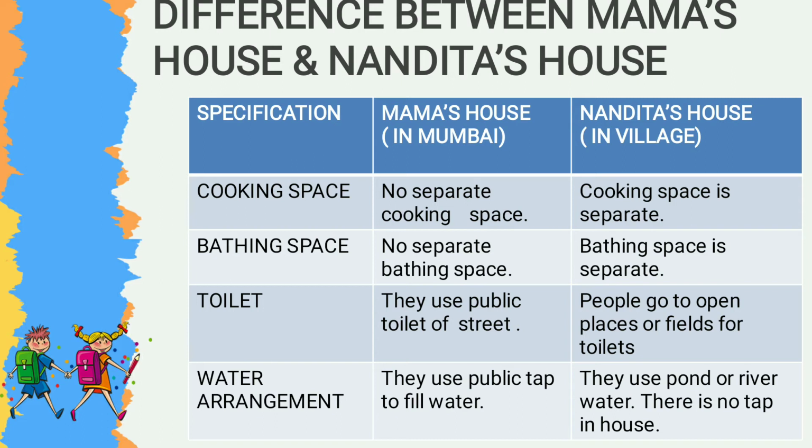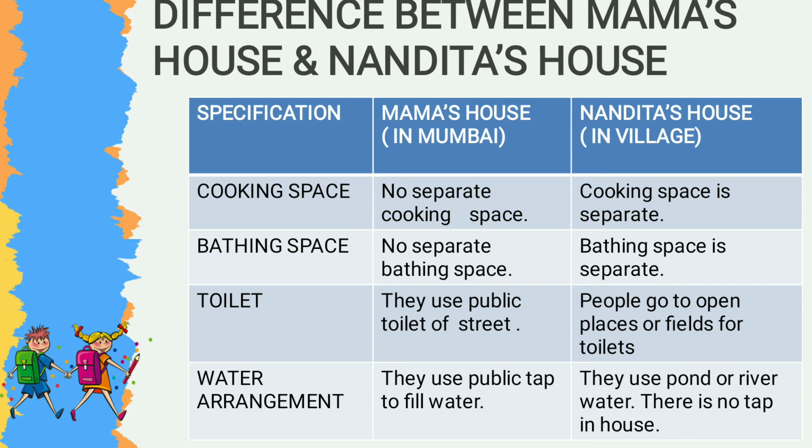Difference between Mama's house and Nandita's house. Nandita lived in a village while Mama lived in a big city, Mumbai. In Mama's house, there is no separate cooking space, while in Nandita's house, the cooking space is separate.